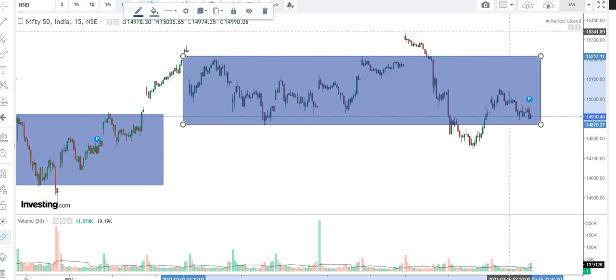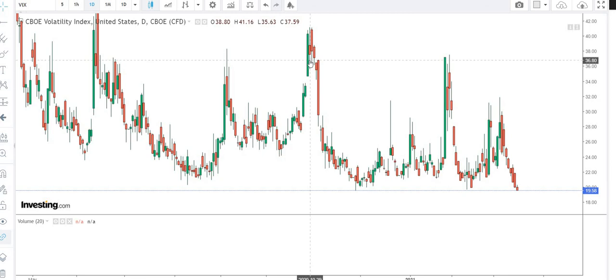Okay, so now we have discussed Nifty. We also discussed India VIX. Let us go to the India VIX chart and see when India VIX was this low. Here is the India VIX daily chart, and we can see that every time it reaches around this level, it bounces back sharply. This last downfall has been a continuous downfall.